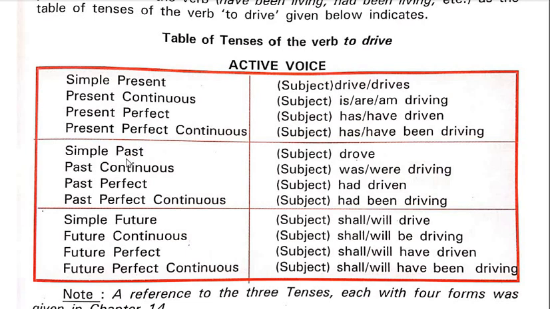What is same? Simple, continuous, perfect, perfect continuous. So you can add these to the tenses: simple present, present continuous, present perfect continuous, and so on and so forth.